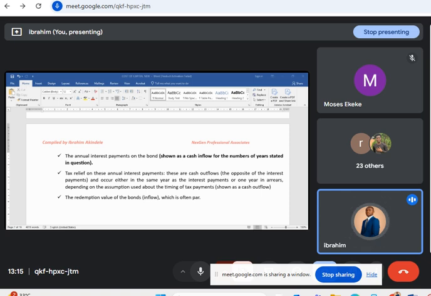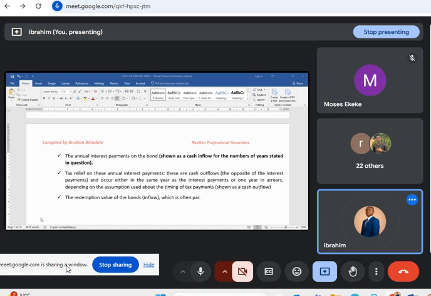Class, let me come again. They say the market value is 100 naira and they will give you a discount of 10%. The discount will affect your market value so that your money will reduce. 10% of 100 is 10 naira, so you have 100 naira minus 10 naira. What do you have, class? You have 90 naira. This 90 naira is offered at a discount because it is below the 100 naira.